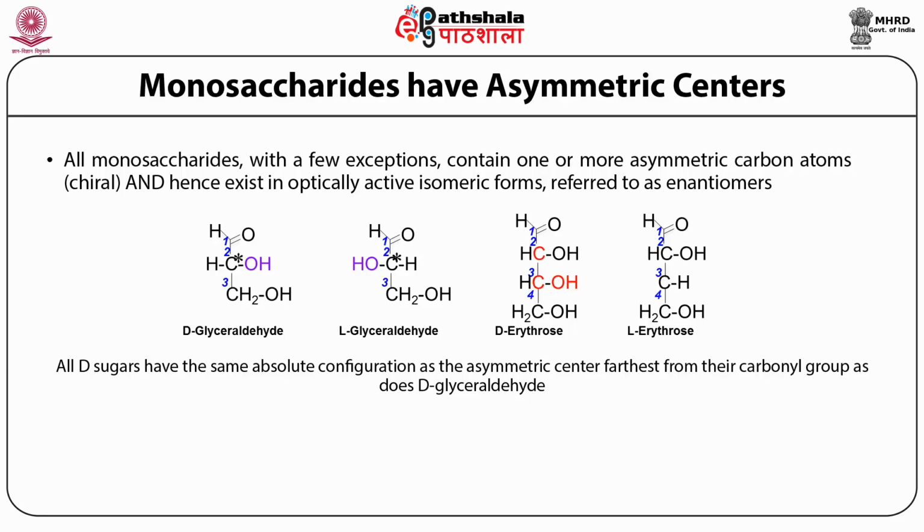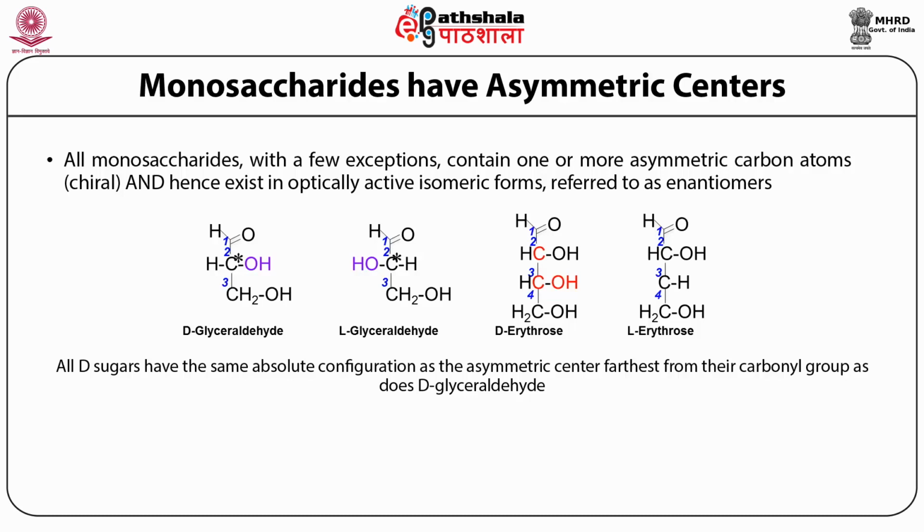Similarly, now if you have to designate an erythrose molecule with a D or an L, as you see here, the molecule would be designated as D if the hydroxyl group that is farthest from the functional aldehyde group is placed on the right side, similar to the glyceraldehyde molecule. So whenever the hydroxyl group is placed on the right side, the molecule is designated as D, and if it is placed on the left side at the asymmetric carbon center, which is farthest from the carbonyl group, then